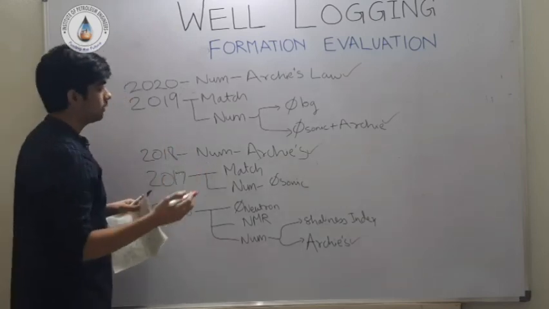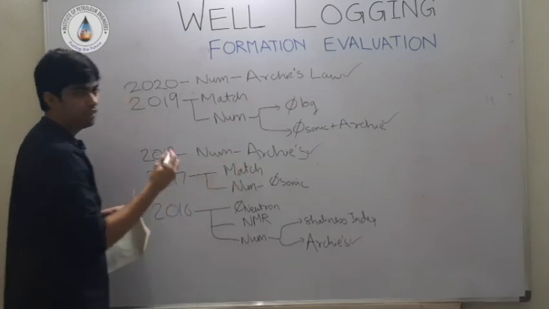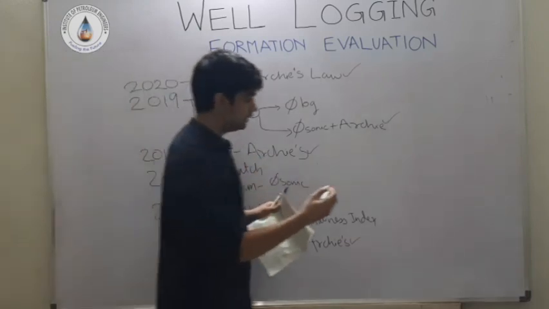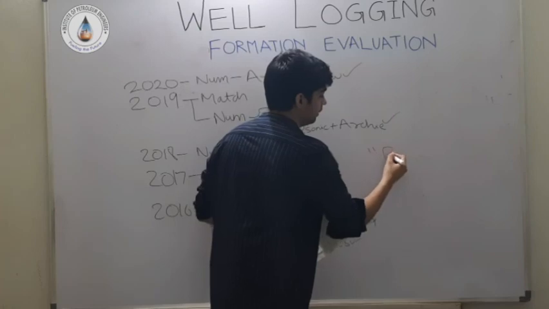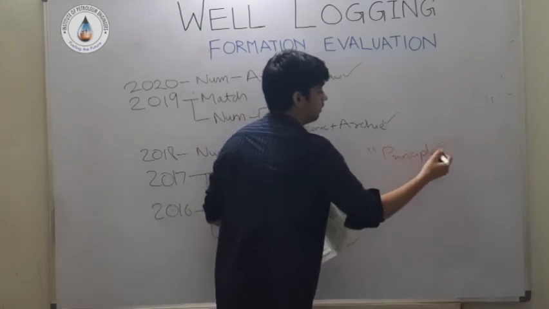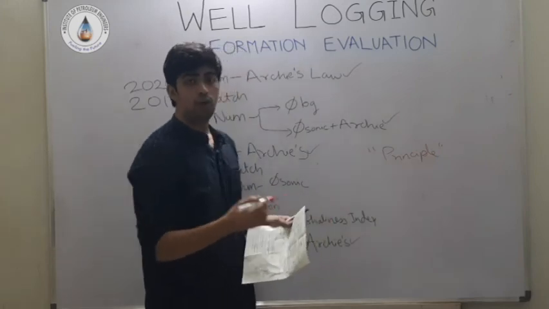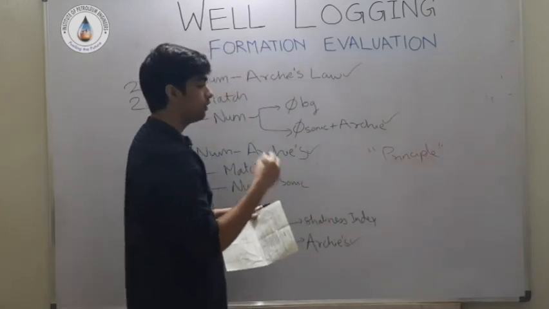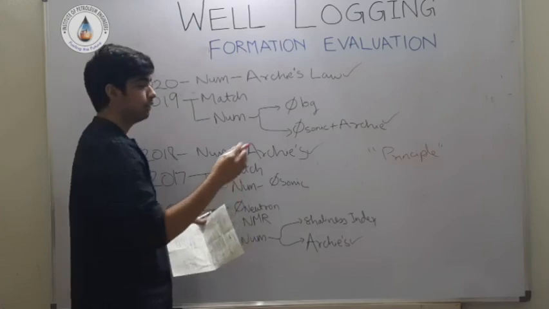The theoretical questions which are being asked are also very easy. They just mention the principle or working of that tool, and the only thing you have to do is select the option and identify which tool it is.